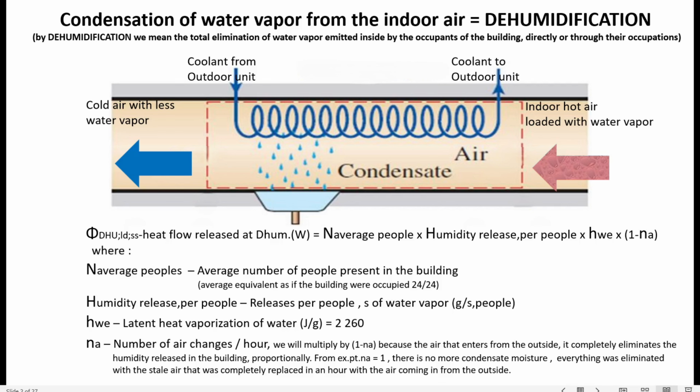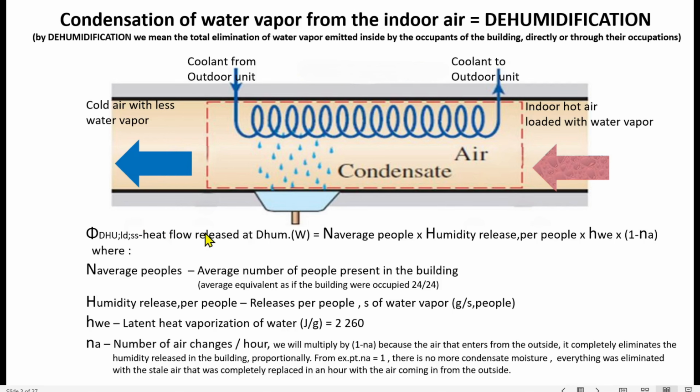So, indoor hot air loaded with water vapor enters and meets a cooled element, which produces condensation of the air, and water appears. The energy from the condensation is taken by this element, by the coolant from the outdoor unit, and it goes to the outdoor unit again to retake the energy. The cooled air with less vapor is taken outside.